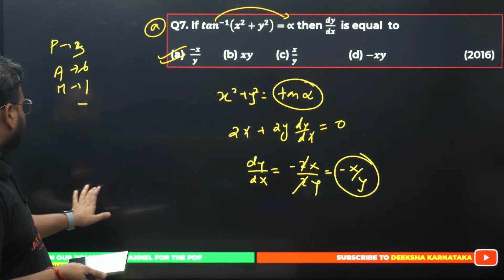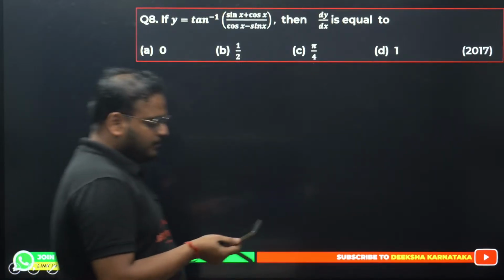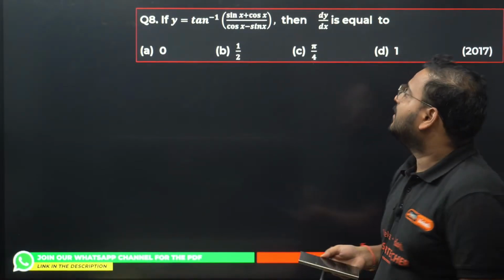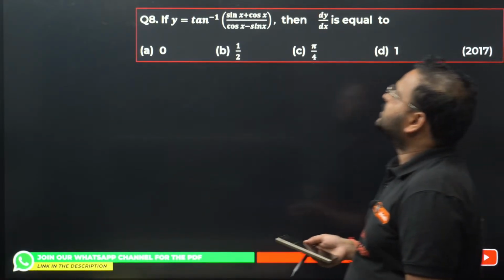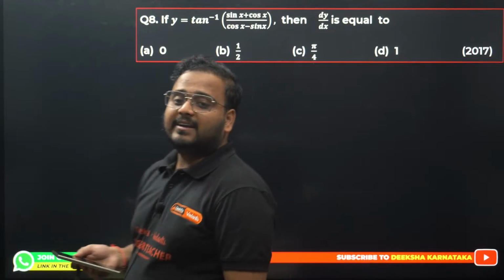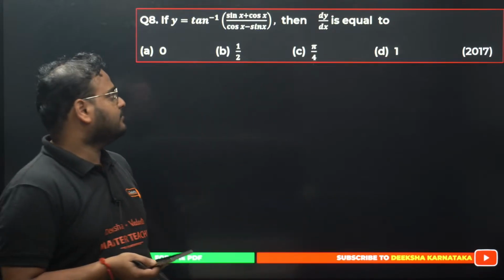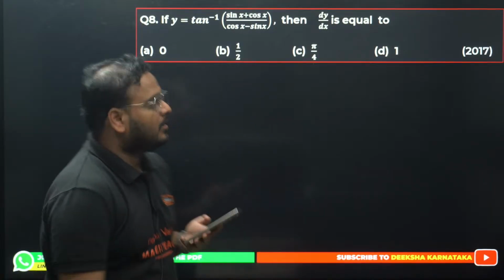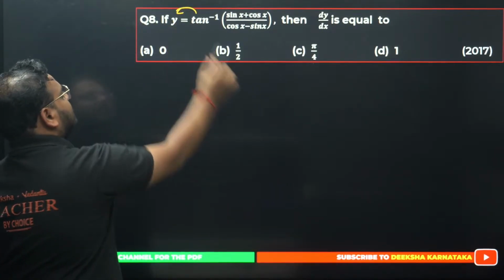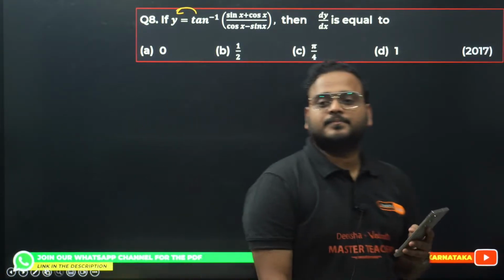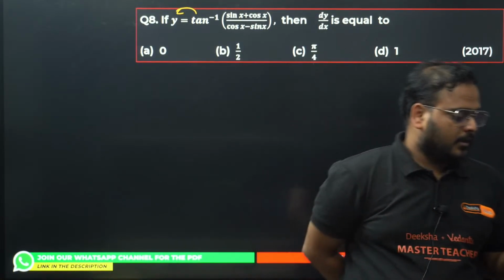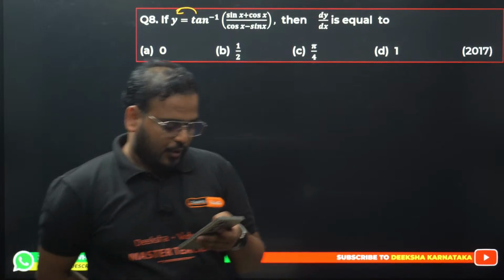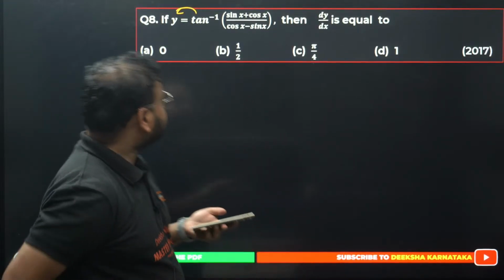Question number 8 now. If y equals tan inverse of (sin x plus cos x) upon (cos x minus sin x), find the derivative dy by dx equals what? You can take this on this side. No need, sir. No need of that. What's the answer then? Answer for question number 8.